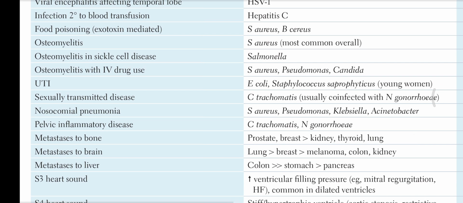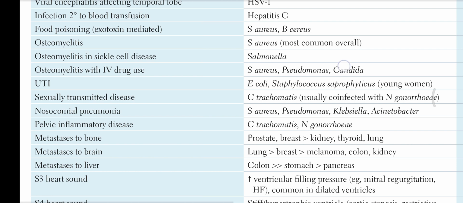Metastasis to liver: more in colon, stomach, pancreas. Metastasis to brain: lungs, breast, melanoma, colon, kidney. Metastasis to bone: prostate, breast, kidney, thyroid, lungs.